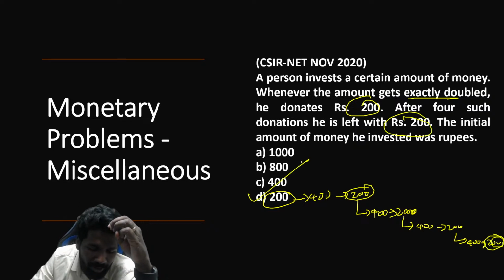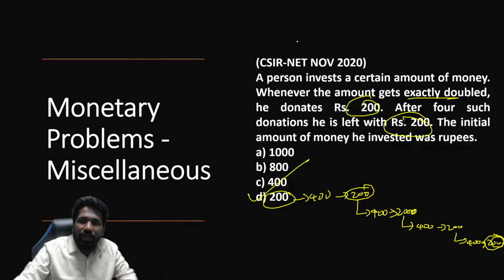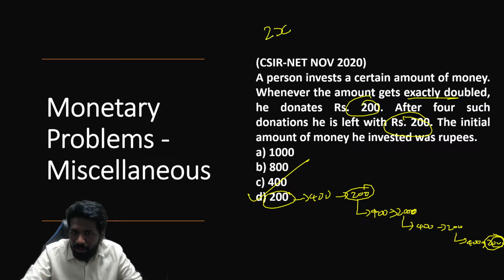So that is satisfying, option D is the answer. This is called elimination by substitution method. You can also do it by the direct method. x doubled becomes 2x, and reducing 200 from it gives this.